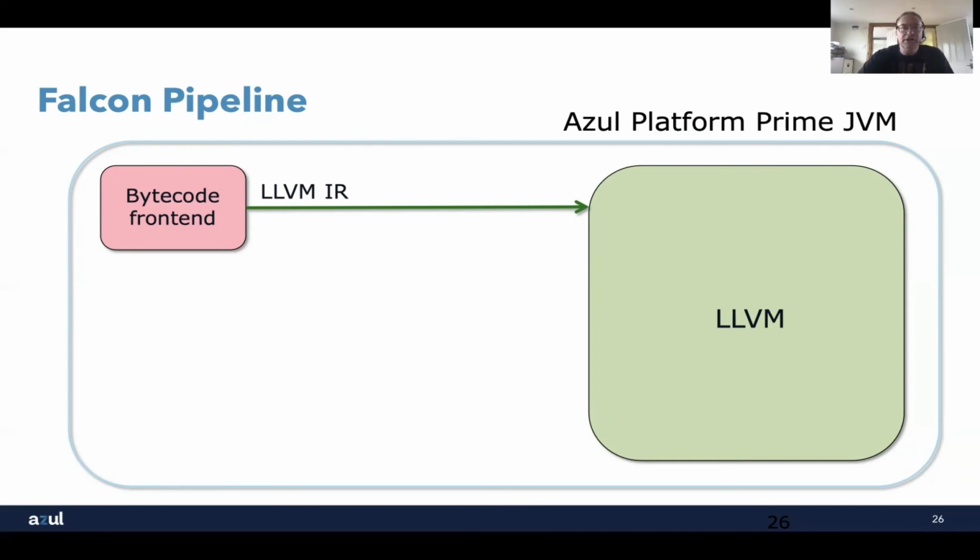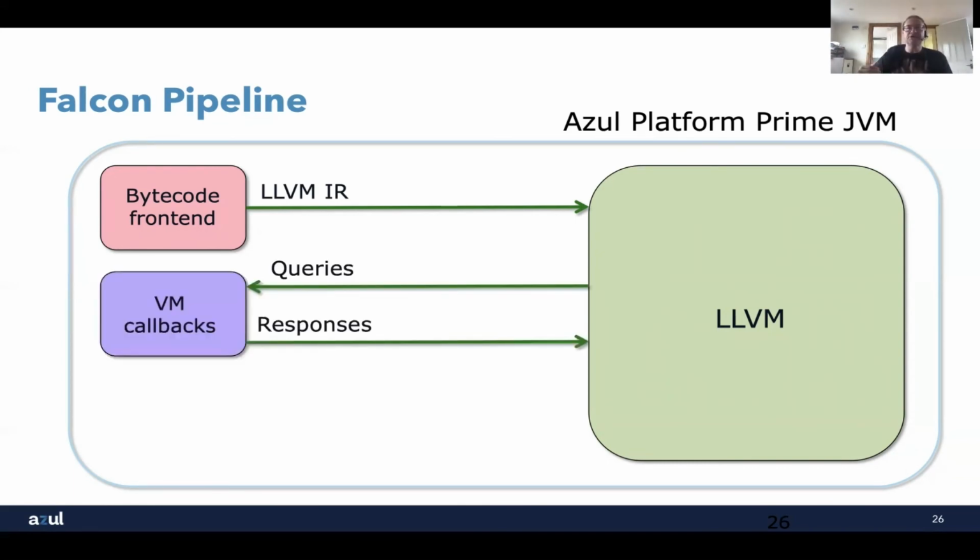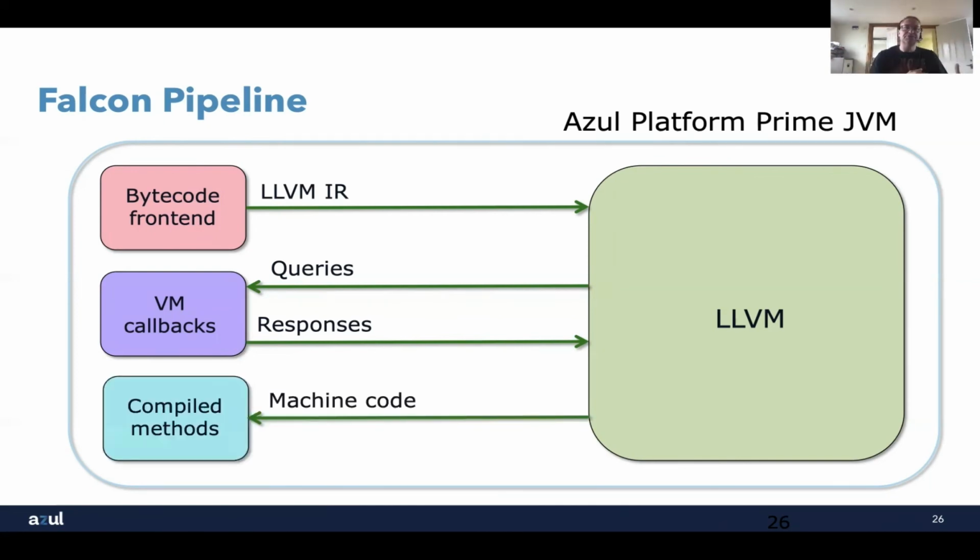To do that efficiently, LLVM actually needs to send some queries to the VM to understand information about profiling. So what things happened, how optimizations could be used, and so on. So it will send us a series of queries to the virtual machine, and it will get back responses that it needs to use to generate the code. Having got those responses, it then compiles, generates machine code, and returns that as a compiled method that can be used.